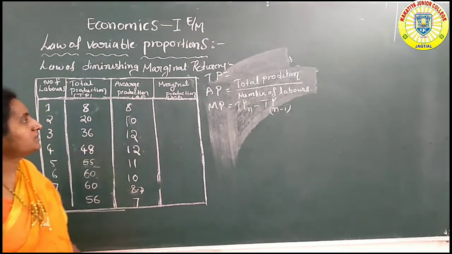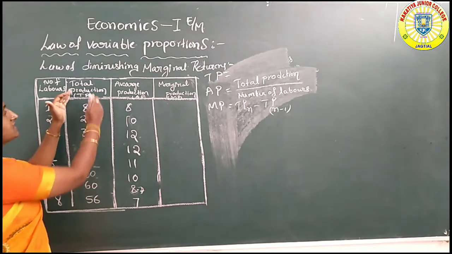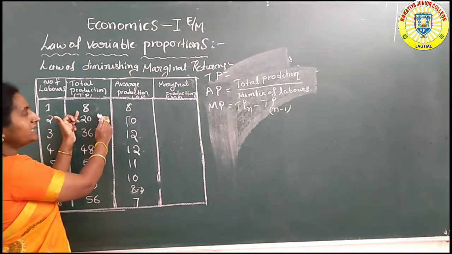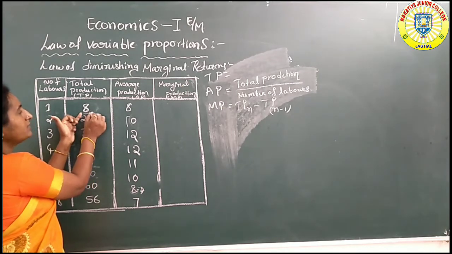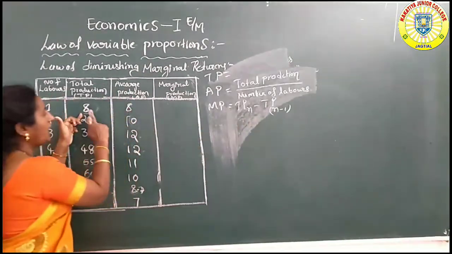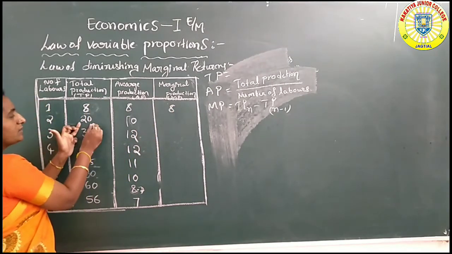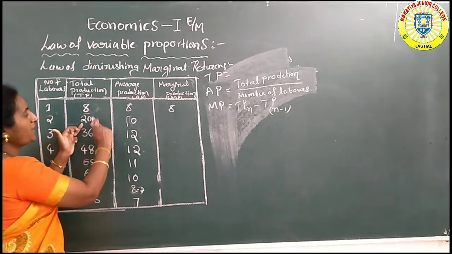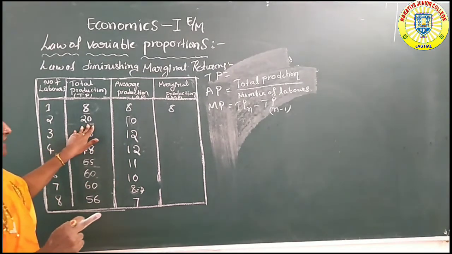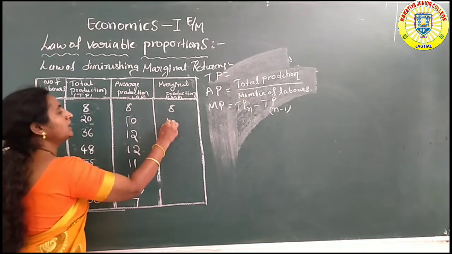Then marginal production. To find the marginal production, we subtract. For example, the first labor: total production is 8 units. To find the additional production, it is TP n minus TP n minus 1: 8 minus 0 is 8. In the second labor, total production is 20 units, minus the previous 8 units, which is 12 units.